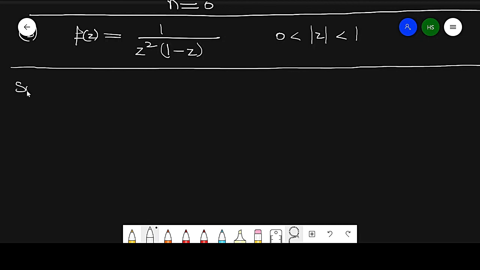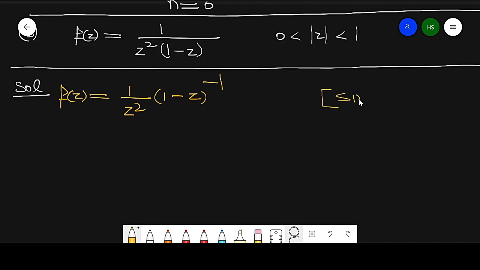So the solution: f of z is equal to 1 by z square into 1 minus z raised to power minus 1.